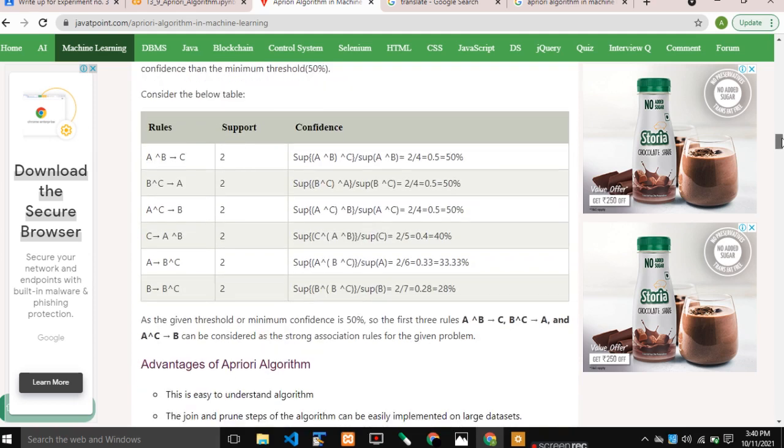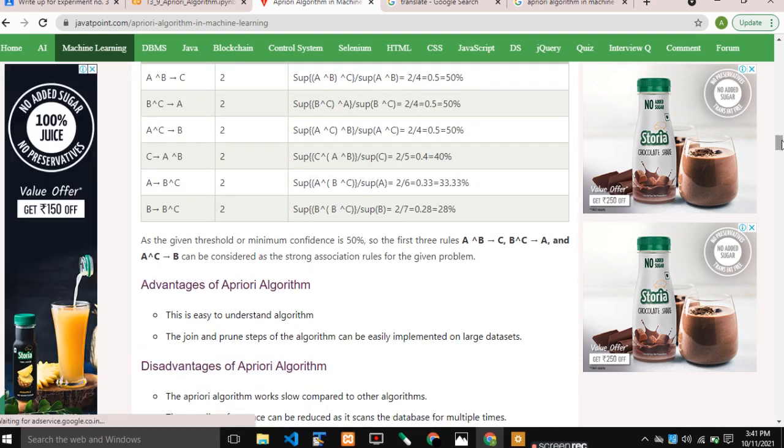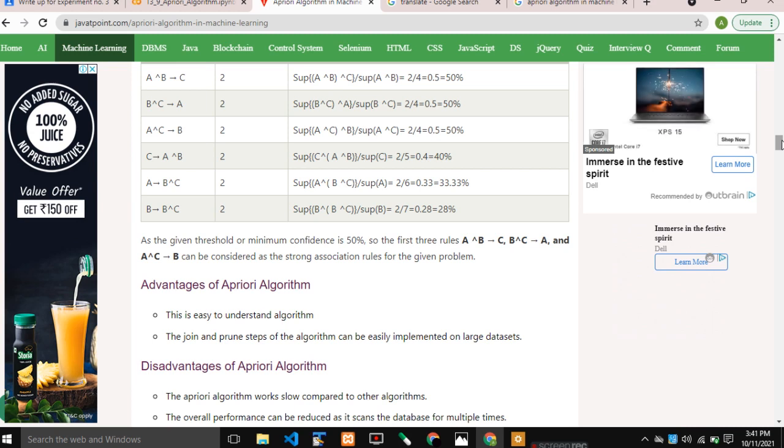Advantages of the Apriori algorithm: number 1, it is an easy algorithm to understand and easy to implement. Number 2, the join step of the algorithm can be easily implemented on large data sets.